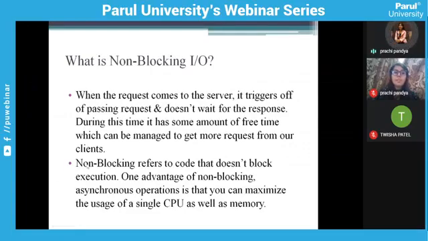Non-blocking refers to code that does not block execution. The advantage of non-blocking asynchronous operation is that you can maximize the usage of a single CPU as well as memory. On servers we have a particular amount of CPU and memory. When we are running on production servers, we have a limited amount of RAM and memory because we are paying a third party like AWS or GoDaddy. We are paying for the amount of memory and CPU. So using Node.js technology, we can optimize the CPU utilization also.